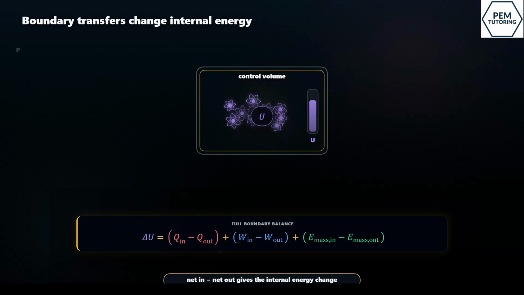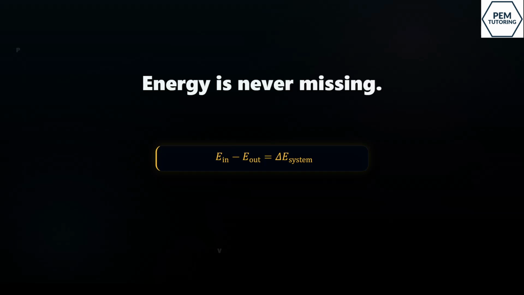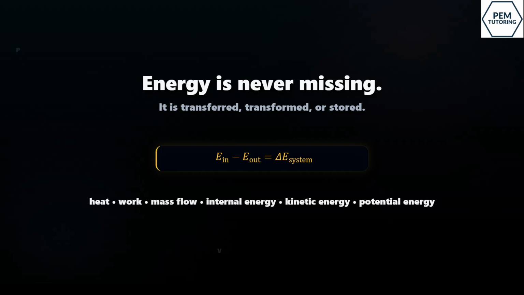The signs are not random. They are just telling us what crosses in, what crosses out, and what remains stored inside. So the first law is really one powerful habit. Draw the boundary. Label what enters. Label what leaves. Then ask what changes inside. Energy is never missing. It is transferred, transformed, or stored. That is the first law of thermodynamics.